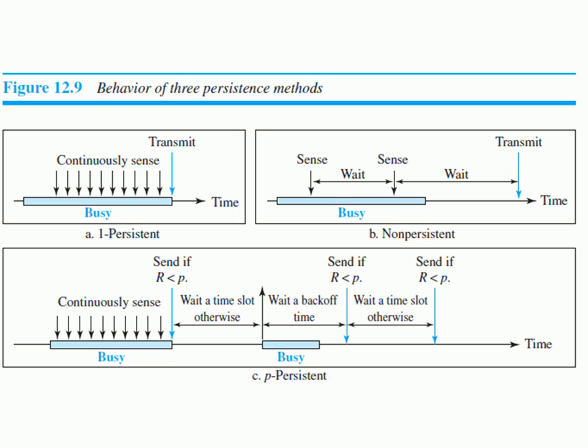We have already understood the concept of this back off time, how it is changing depending upon the stations. After waiting for back off time, again check the condition, whether R is less than P. If it is true, then that particular station is allowed to send the data. If not, again it has to wait for some time slot and then send the data.